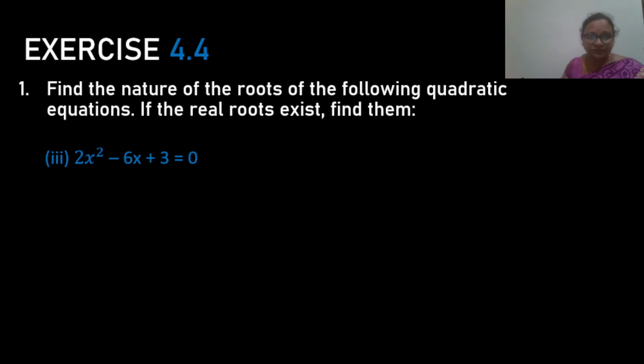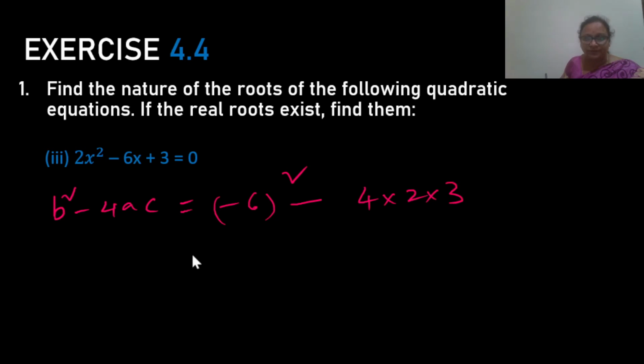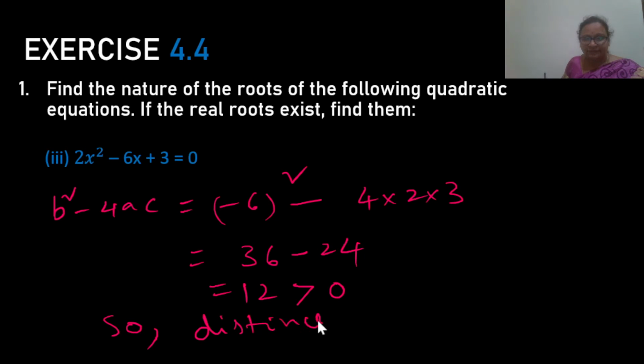So, third one, 2x square minus 6x plus 3 is equal to 0. Here, the discriminant b square minus 4ac is equal to (minus 6) whole square minus 4 into 2 into 3. 36 minus 24. That is 12, which is greater than 0. So, distinct real roots.